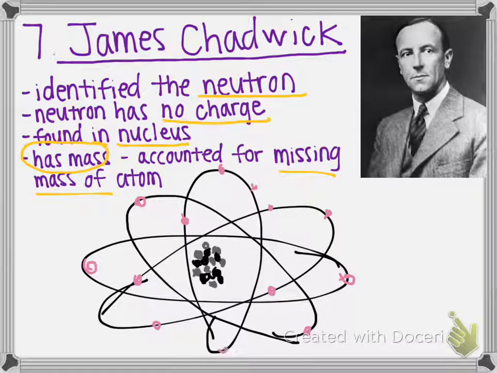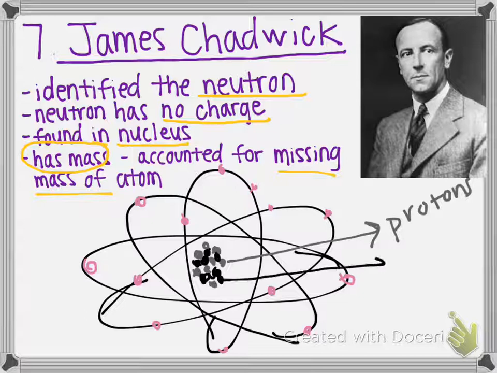So those are in the energy levels. And the nucleus that I drew, the gray, let's say, is protons. And the black are neutrons. And so he said that that dense core was made of protons and neutrons. Both of those have mass. And then the electrons travel in that empty space around the nucleus.